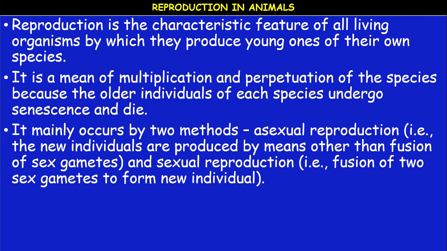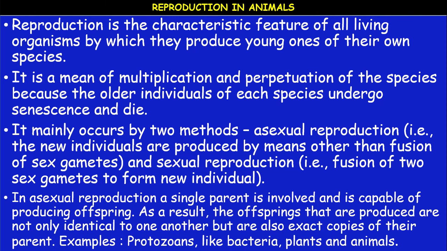Reproduction mainly occurs by two methods: asexual reproduction, that is, the new individuals are produced by means other than fusion of sexual gametes. Sexual reproduction is formed by the fusion of two sex gametes to form new individuals. In asexual reproduction, a single parent is involved and is capable of producing offspring. As a result, the offsprings that are produced are not only identical to one another but are also exact copies of their parent.